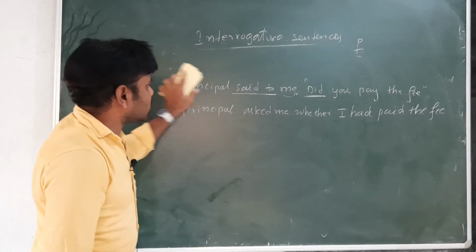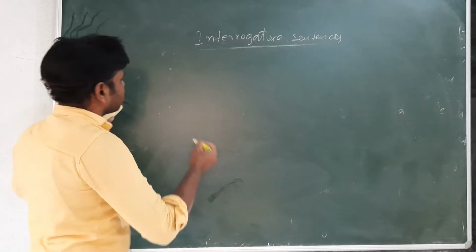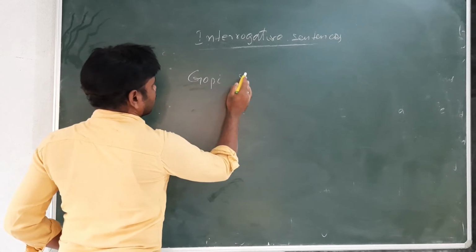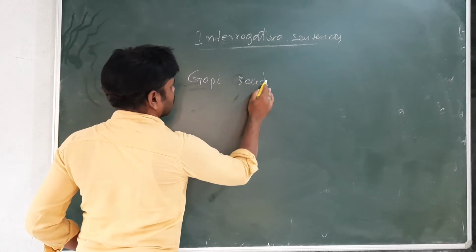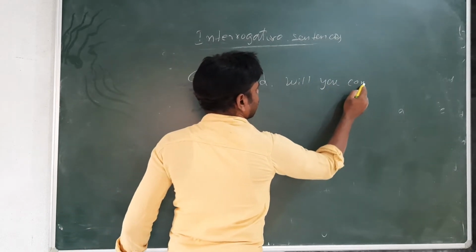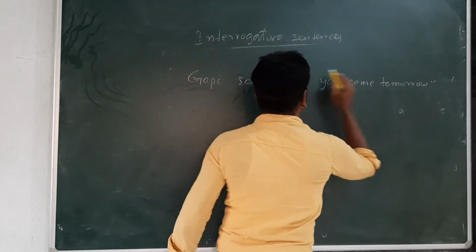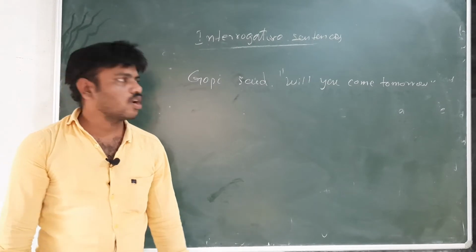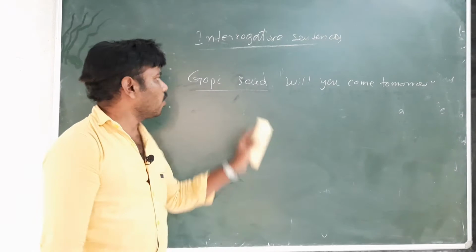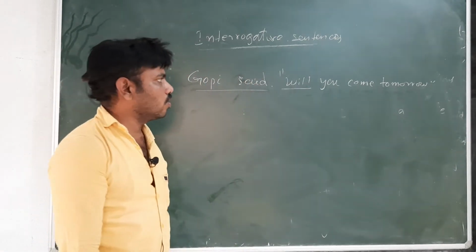So now let us take one more example. Gopi said, will you come tomorrow? So which type of sentence is it? Yes or no question. How can we say yes or no question? Because there is a word will. Will you come tomorrow?